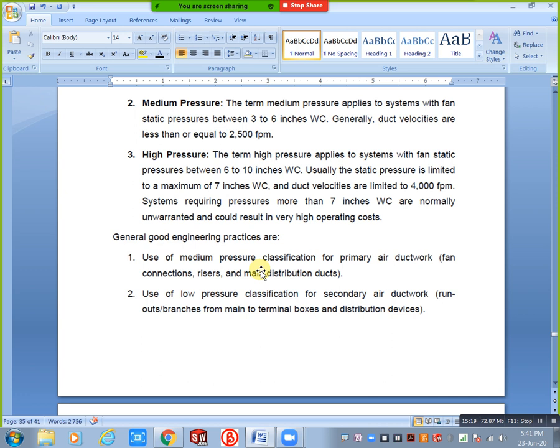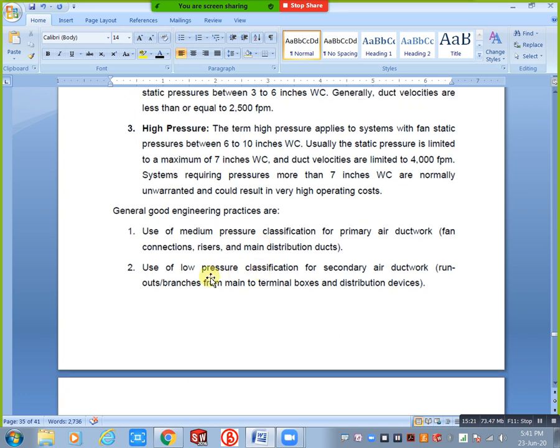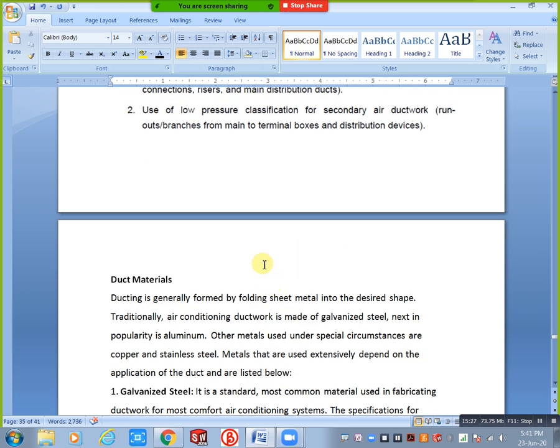For low pressure, this is for branches, and we are using some devices also in that condition. In every branch we have pressure drop and volume air drop, so we need to apply VCD, volume control dampers. Mostly at these places, the branch conditions.